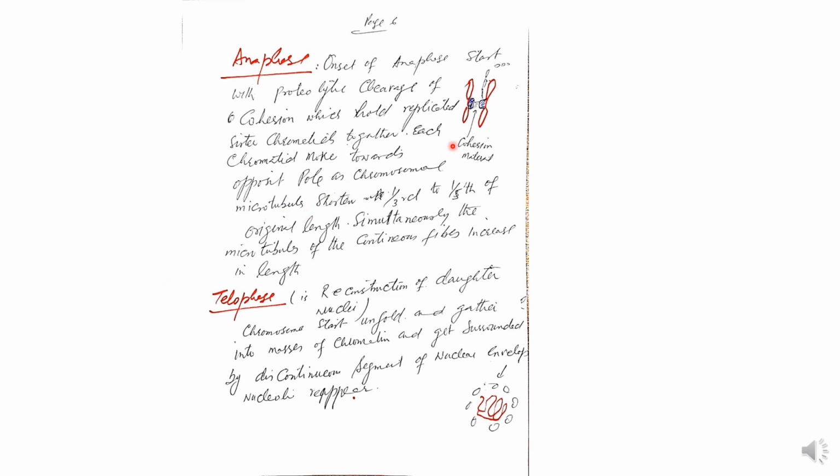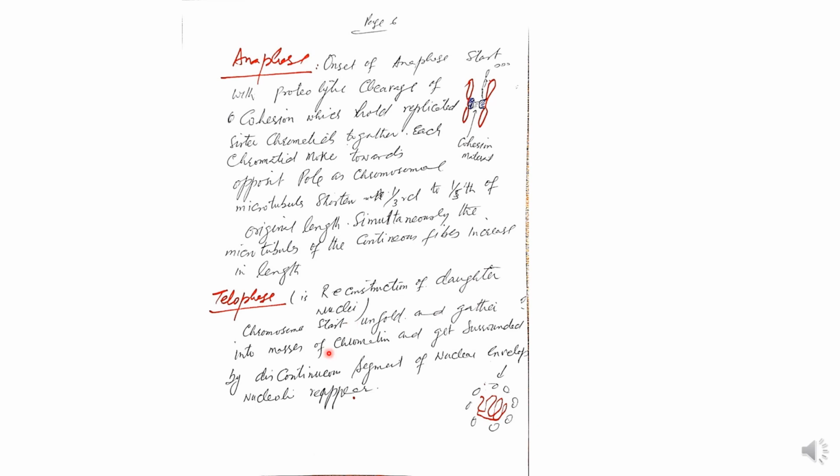These are the microtubules which shorten, how much? To one third to one fifth of the original length. Simultaneously, the microtubules of the continuous fibers increase in length.